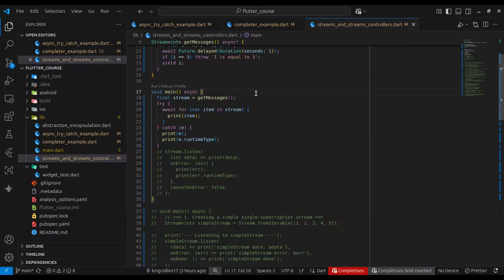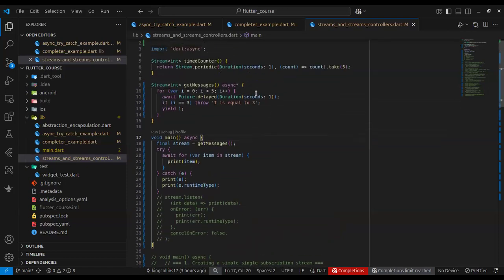Okay, I was saying most likely when you're working on real world applications, you're not going to be using this type of syntax to create streams. You may find a use case where you need to do this, but most likely you'll not be using this. What you'll be using instead is a stream controller. The stream controller provides a way for you to add a value to a stream programmatically.